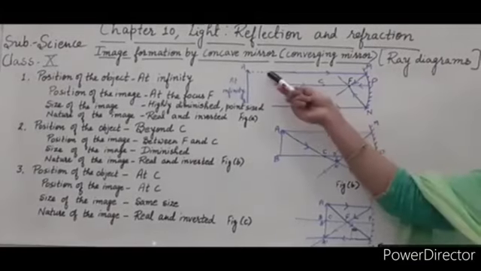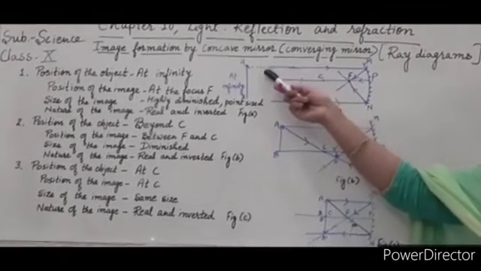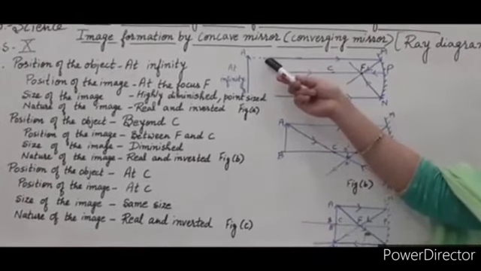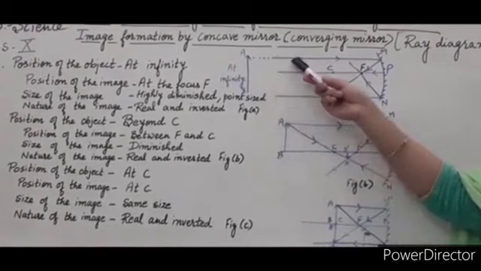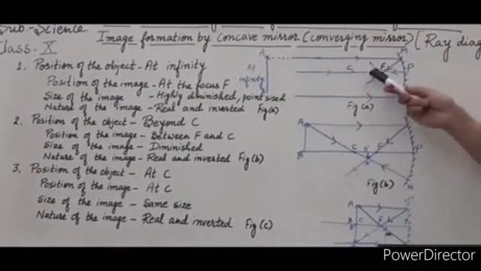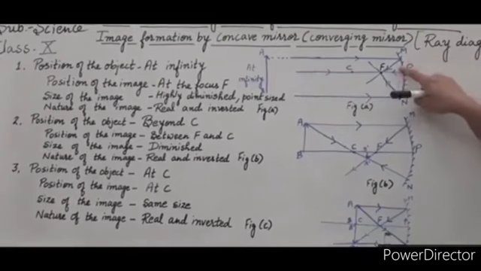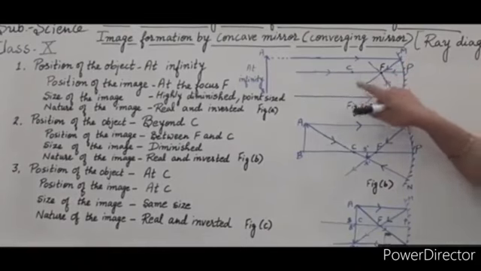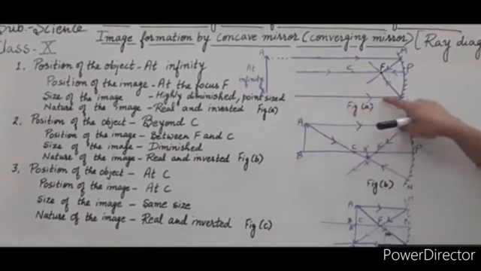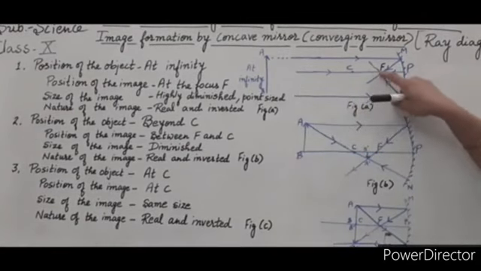So the rays coming from that object placed at infinite distance are parallel to the principal axis. After reflection, they pass through the principal focus. Similarly, the second ray, parallel to the principal axis, after reflection meets at the principal focus.